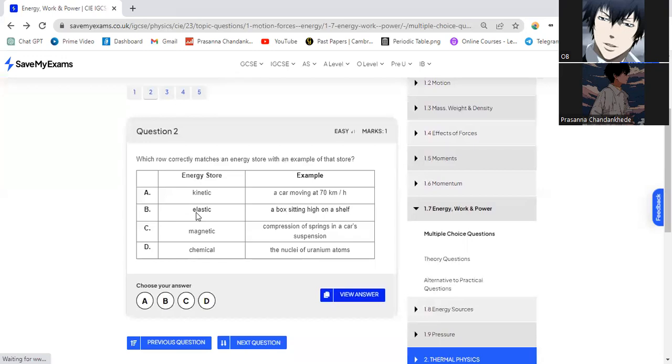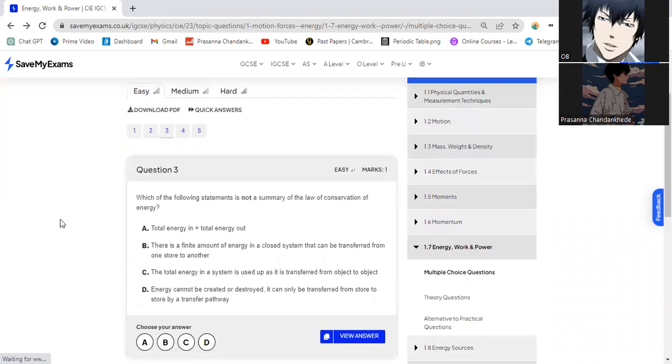What do you think? Yes, because the box sitting on a shelf is gravitational potential energy, not elastic. And compression of a spring will be elastic energy. And then the nuclei of uranium atoms will be nuclear energy. Makes sense. So let's go to the next question.